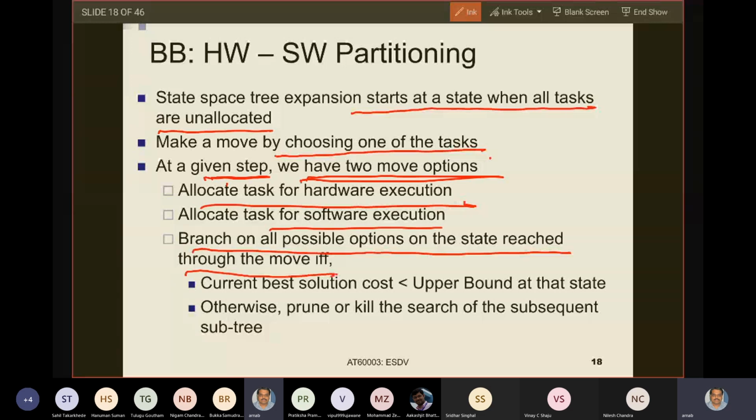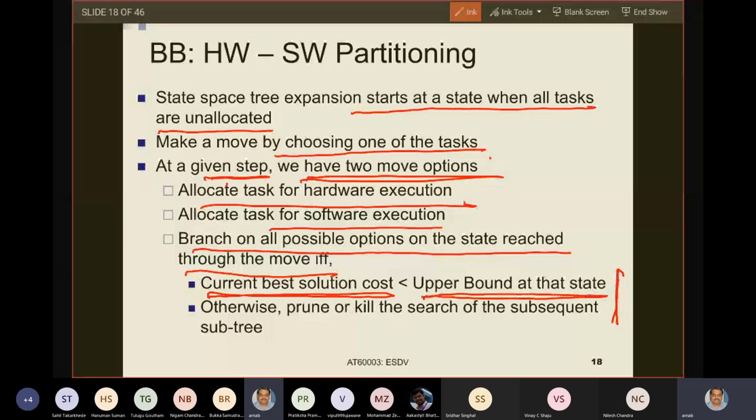This is a very important point to understand. Just keep this in mind if you do not understand immediately, but we have to understand it by the end of the class today. Branch on all possible options on the state reached through the move if and only if the current best solution cost is less than the upper bound at that state. So what do I mean by this?